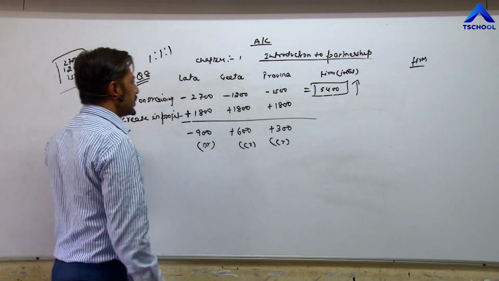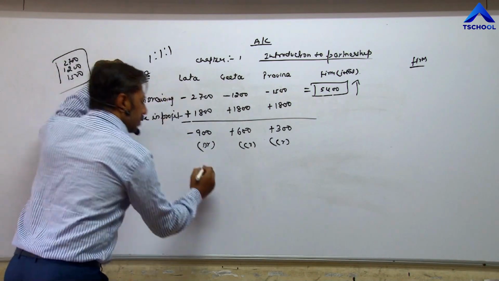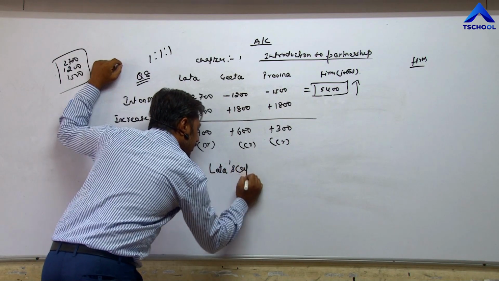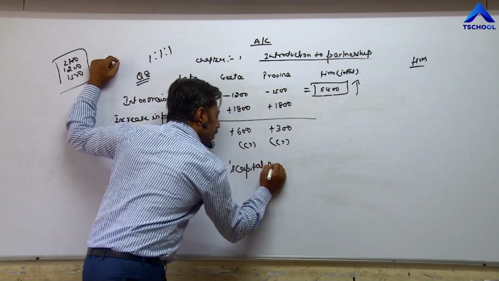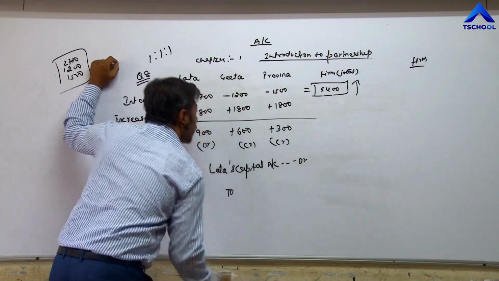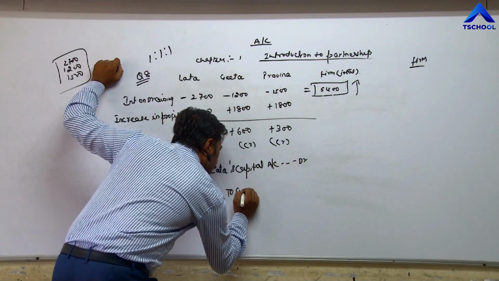So the entry becomes: who is debited? Lata. Lata's capital account debit to Geeta's capital account.